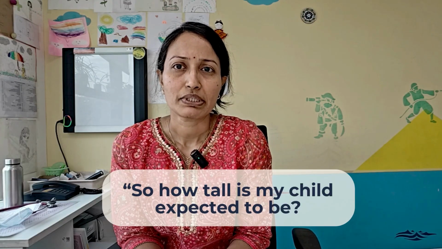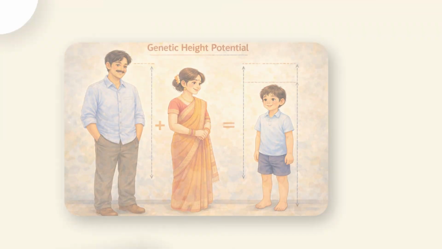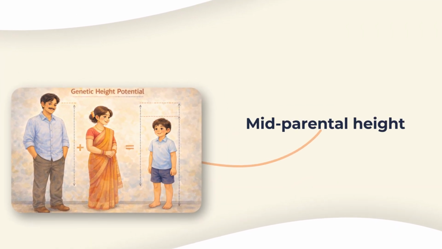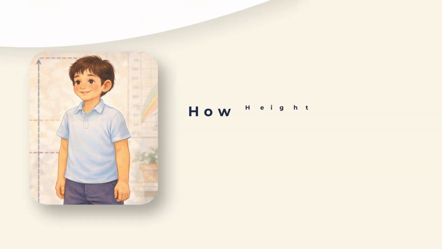At this point, parents often ask a very natural question. So, how tall is my child expected to be? This is where family height becomes helpful. We estimate genetic height potential using a method called mid-parental height. This is not a prediction and this is not a promise either. It gives us an approximate genetic range.